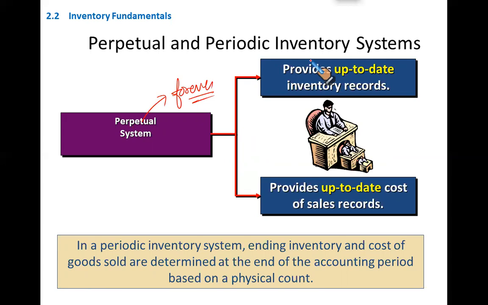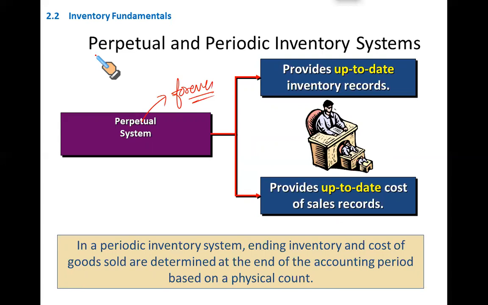Every purchase, every sale, yes, it updates your records. So the perpetual system provides up-to-date inventory records. Every sale and purchase will revise your inventory balances. So many stores that you see that have a point of sale terminal, any purchase and sale is automatically deducted, and inventory on your records will be the inventory that is physically available. So this method is quite prevalent. Mostly it's used by FMCG corporations that have lots of inventory.